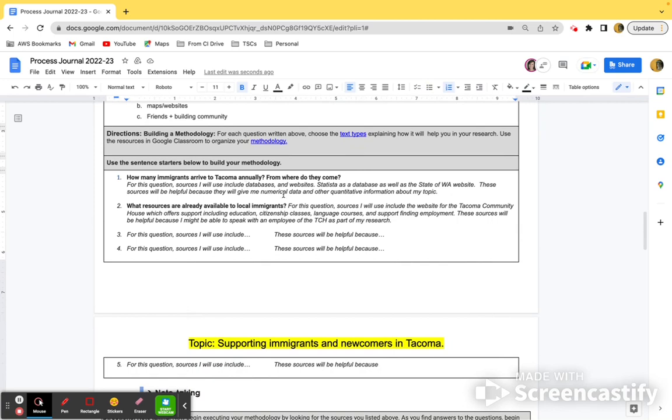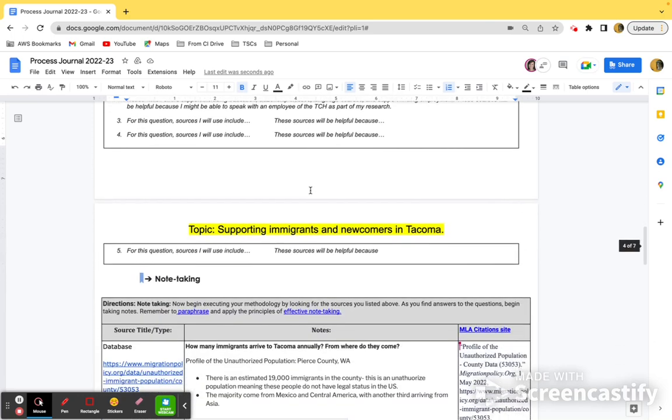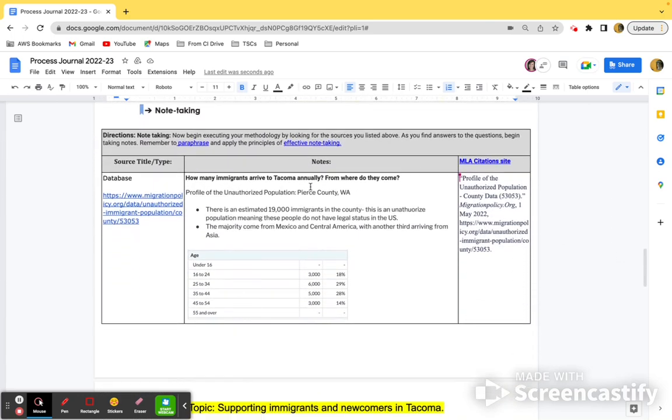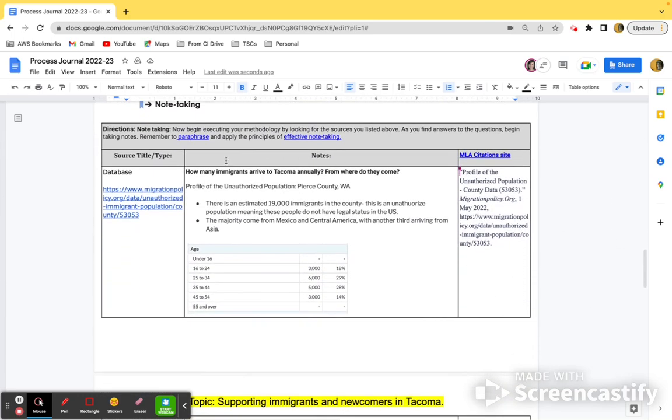I said that a database and a website would probably be useful for me. A .org, a .gov. So I take that same question, and now I'm in the note-taking area. I put it here, and I was able to find straight away migrationpolicy.org, which was a database I used to start answering this question. So as you can see, my notes are here.